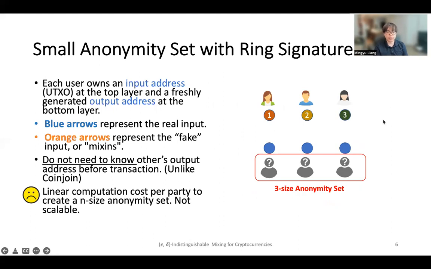Each user owns a potentially identified input address at the top layer and needs to transfer their value to a freshly generated output address at the bottom layer. To obfuscate, each user additionally ropes in the other inputs' addresses as mixins, thus hiding the real spender of this transaction. However, naively extending this to an n-size anonymity set is costly, as the computation cost per party is linear in the number of mixins in each transaction.